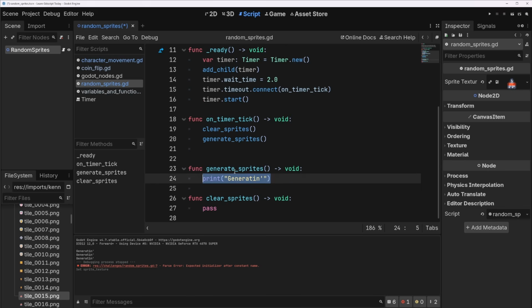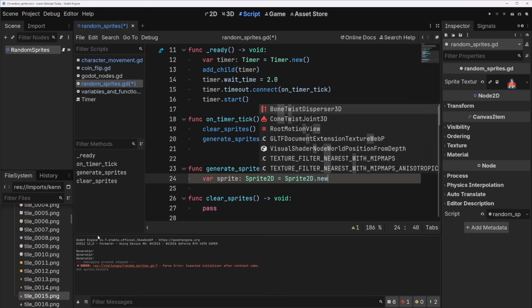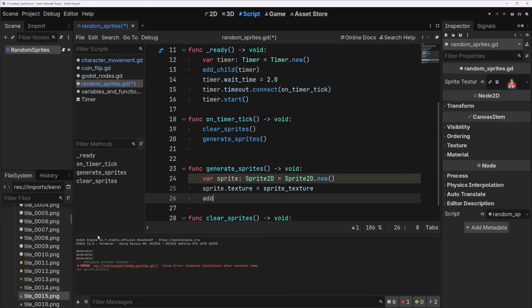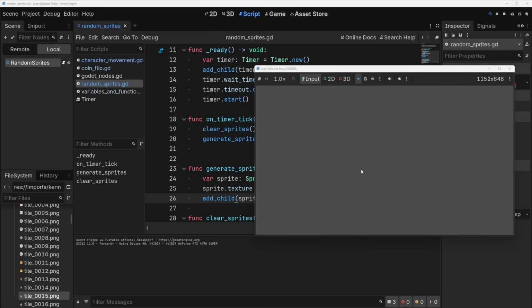Brilliant. So what do we do? We know how to make sprites. Well, we need to make 3, right? So we could just write all the text 3 times. Let's write it once first, and then we can think of a way to save some time. So var sprite, sprite2d, sprite2d.new, sprite.texture equals, well, we've got sprite texture. We do add child sprite. Let's see. I'm going to just play the scene and we'll see it in the corner probably. Yeah, there it goes in the top left corner.